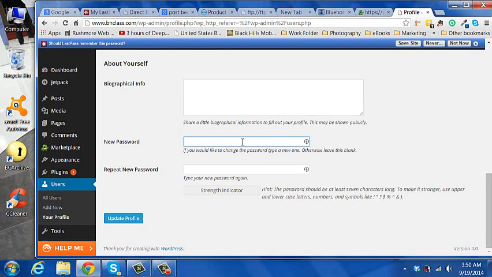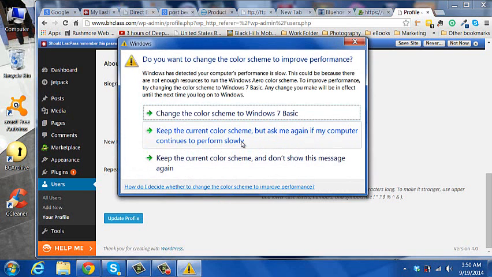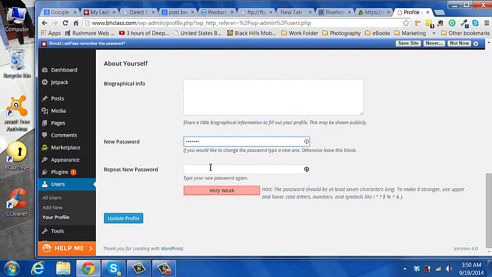The passwords mismatched, then mismatched again, because I'm typing wrong. There, it's weak. Okay, update.